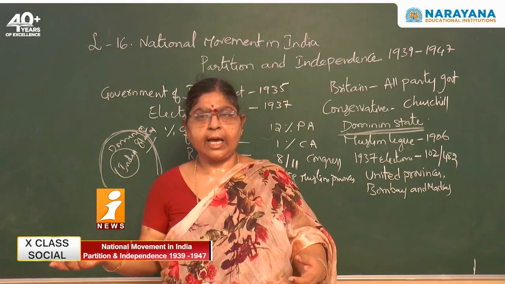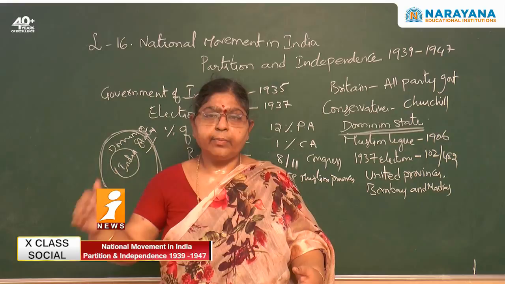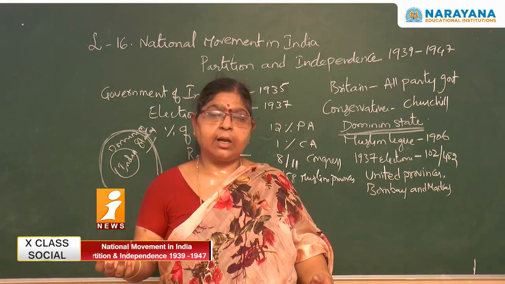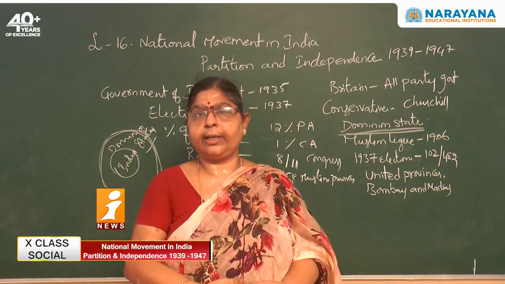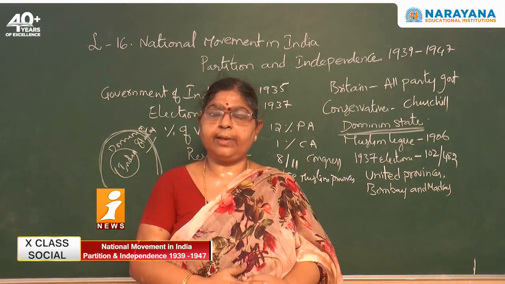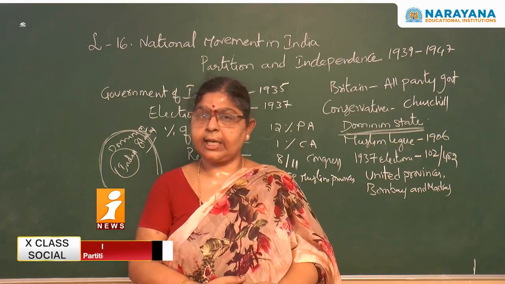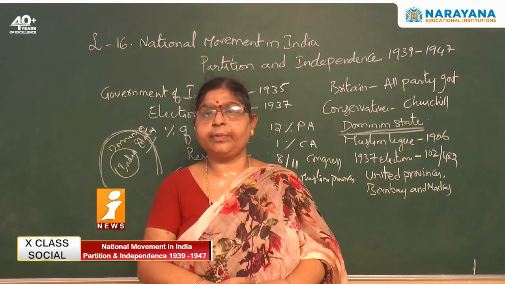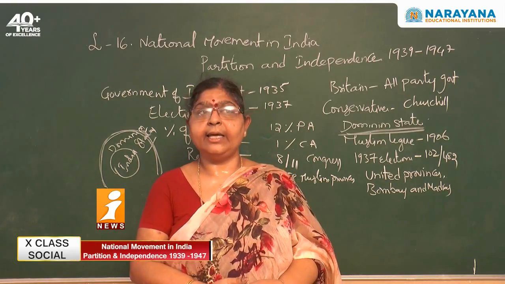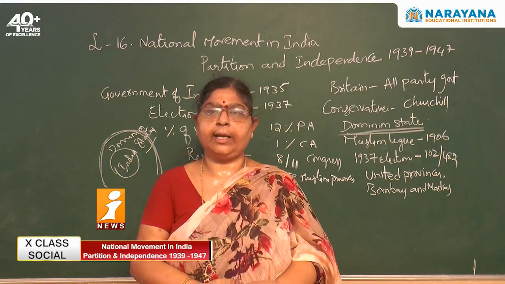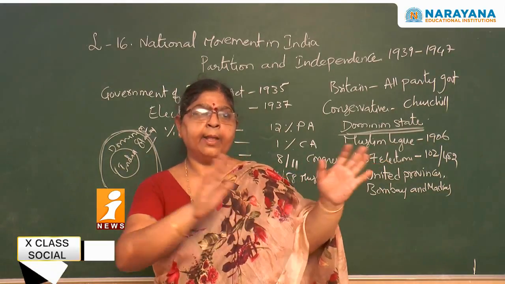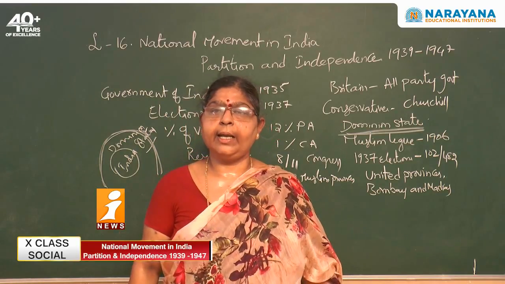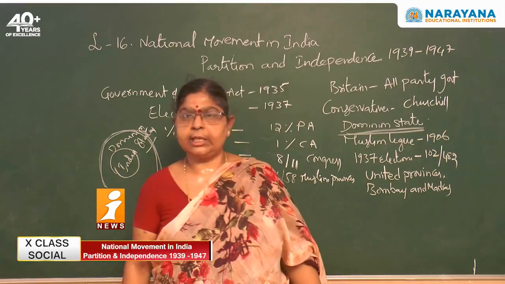Then the Muslims, when they are not elected, what happens? The Muslim representation may not be there. When Muslim representation is not there, their interest cannot be protected. This is the contention of the Muslim League, and even Congress has accepted this. It is correct only. So in the year 1909 they accepted that, and accordingly a separate electorate was provided. Separate electorate for Muslims and for Hindus, like that. A separate electorate was provided for the Muslims.